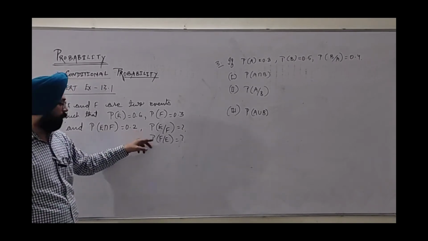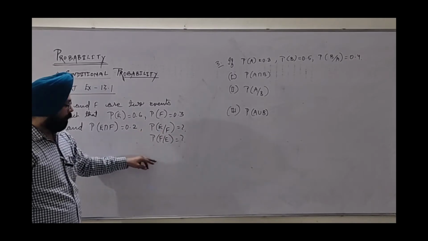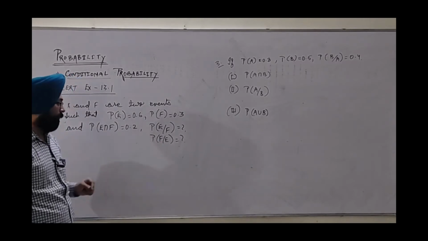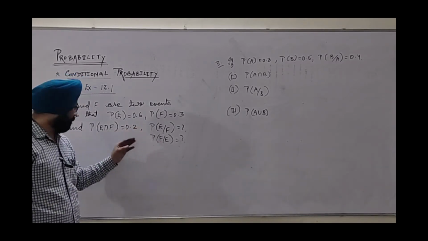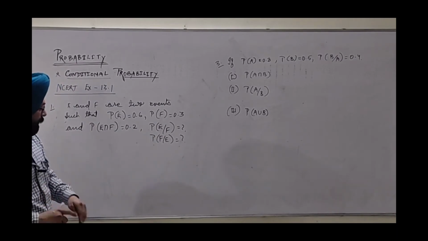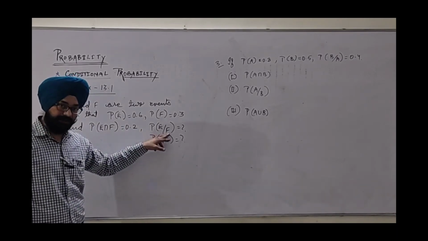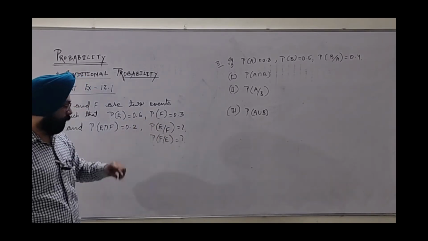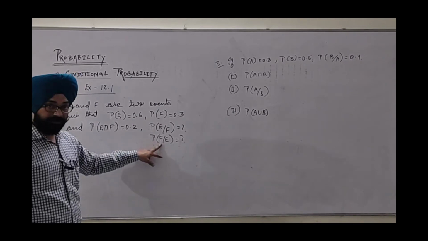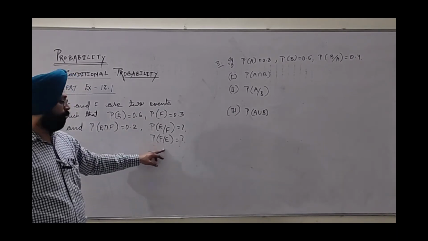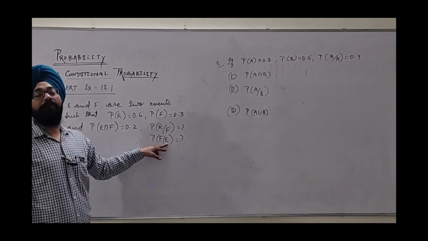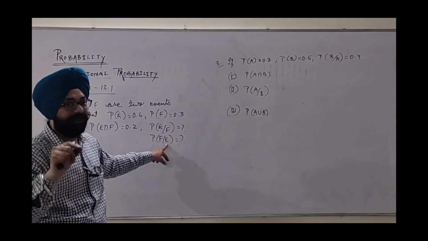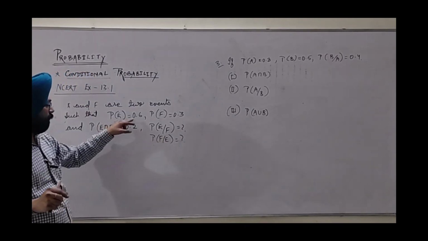Then we need the conditional probability of E on F, and also the conditional probability of F on E. In both of them we require the intersection, which is available. And here F has already occurred according to the question, so the probability of F is also given. In the reverse condition, the intersection will be used too, but according to this symbol, P of F on E means E has already occurred. So the probability of E is also mentioned.